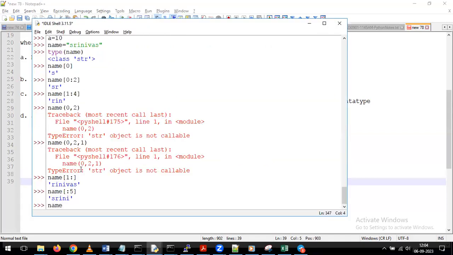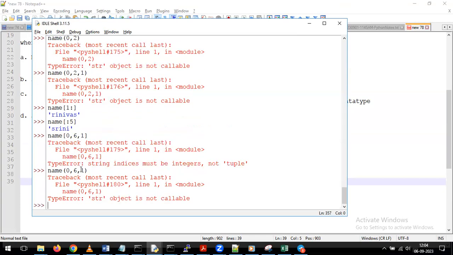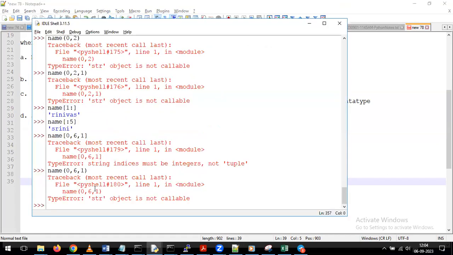Now, for example, I'm giving like this. Just one second. Instead of commas, colon is working.